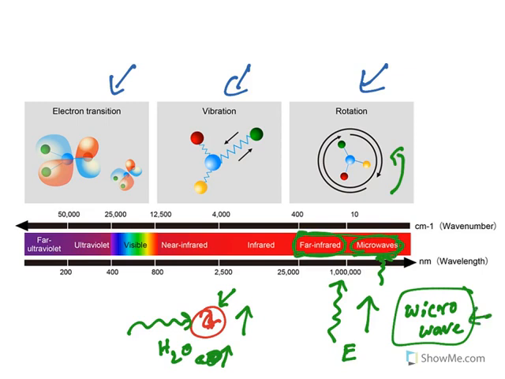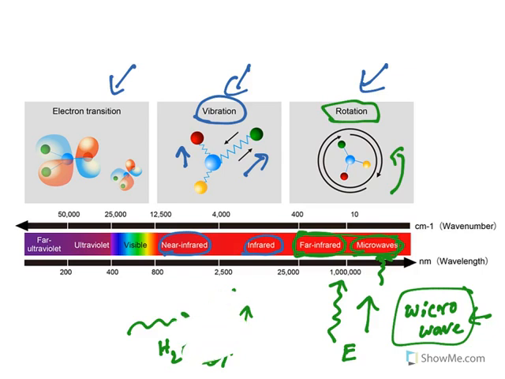So what happens? By using this energy, rotations are increased. Whereas by using infrared or near infrared, vibrations of molecules are increased. See, the vibrations will occur. So the energy provided by this infrared radiation is enough to cause vibrations.